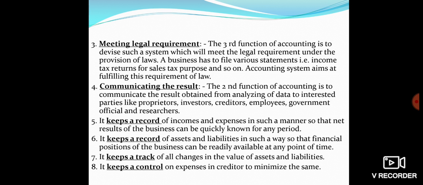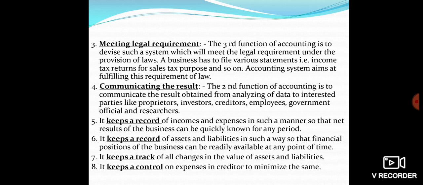Next one is communicating the results. So why do we prepare the accounting information in a particular framework? Definitely we need to communicate it to the various users of accounting. And who are the users of accounting? These are those agencies, bodies or people who are interested in the working of the firm. And why are they interested? Because they are connected to the firm in one manner or another. They may be people who are supplying raw material to the firm.